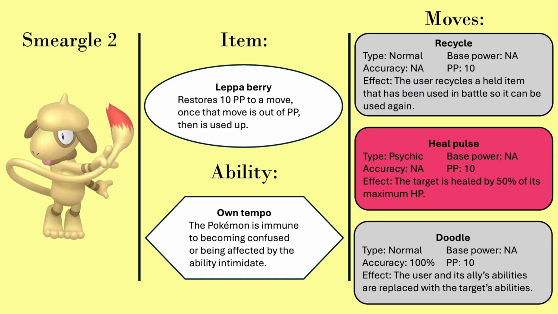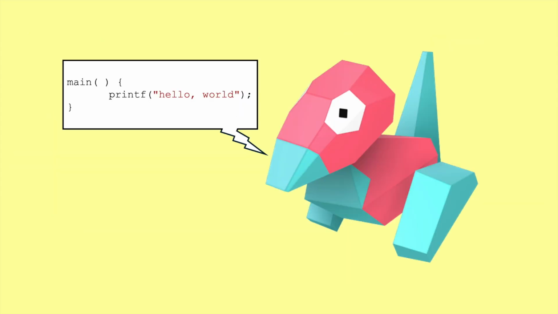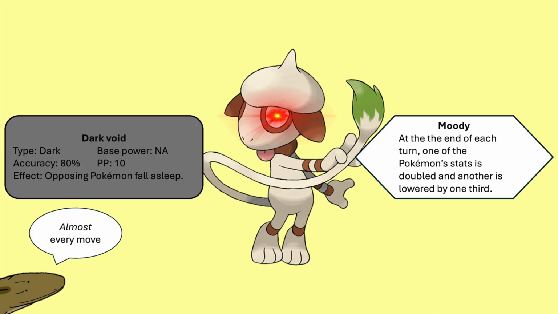The second team has another Smeargle also holding a Leppa berry and with the ability Own Tempo, but the moves Recycle, Heal Pulse, and Doodle. All five other Pokémon on this team are Porygon, each holding a Leppa berry, the ability Analytic, and the move Recycle. The Porygon's role could be filled by many other Pokémon, but Porygon fits thematically as it is canonically made out of computer code. In addition to being a nightmare to play against in competitive, Smeargle is the only Pokémon that can learn every move.